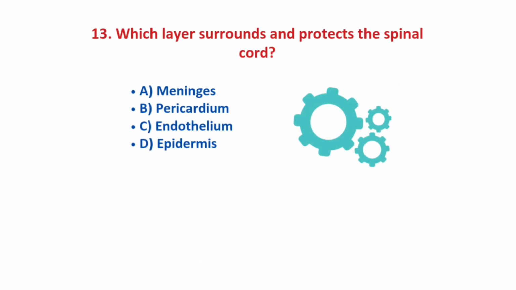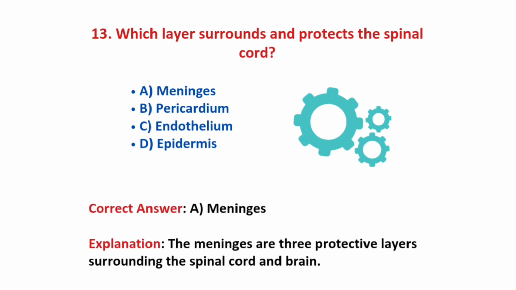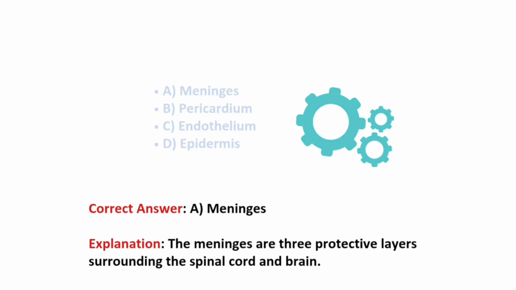Next question, which layer surrounds and protects the spinal cord? Options are meninges, pericardium, endothelium and epidermis. And the correct answer is option A, meninges. Meninges are three protective layers surrounding the spinal cord and brain. So the correct answer is option A.